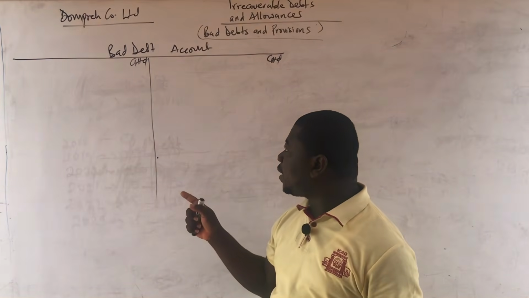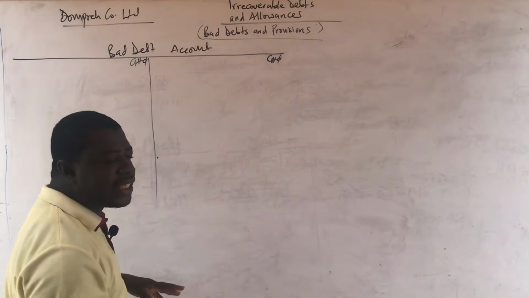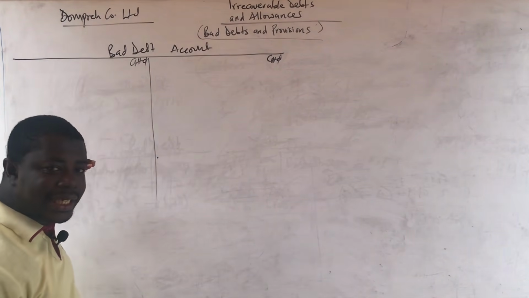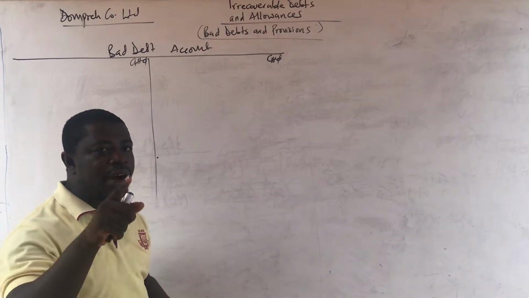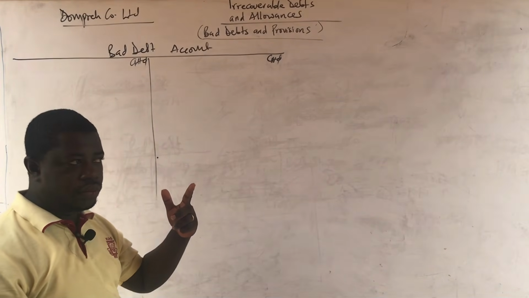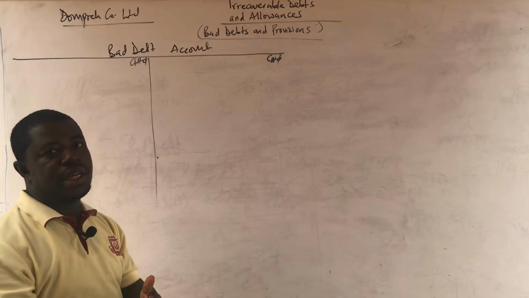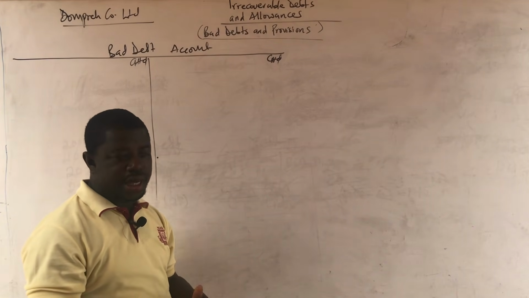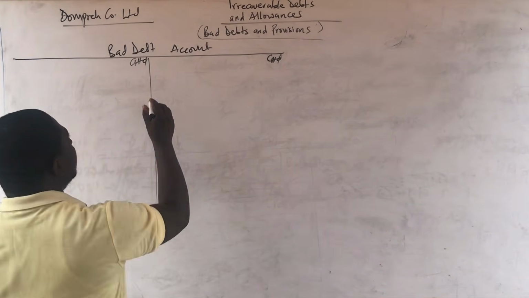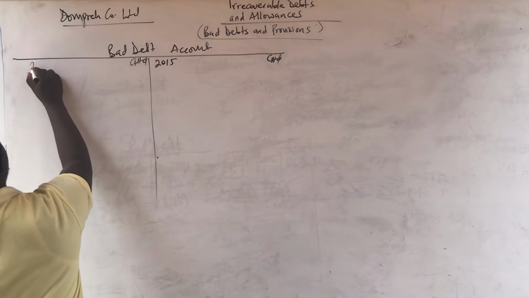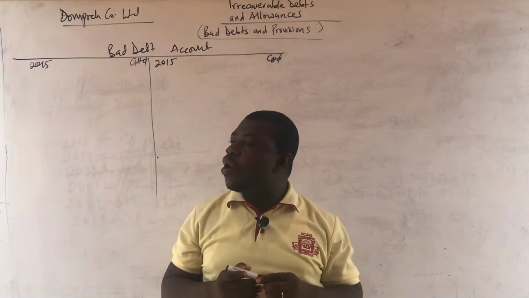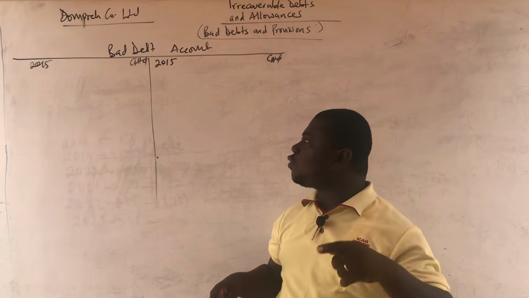And this is where I want you to pay attention to something. We are preparing this account year after year. We have 2015 to 2018. So we are going to prepare year after year. Now, make sure that you are not combining 2 years in one. I've seen some before. Okay, and some books have even made those mistakes. So if you are studying the books, you should be careful. Some information there may not be exactly what you need to put there in the exam. What I'm trying to let you understand is that you have to finish preparing for 2015, close it off before you move to 2016 and prepare. Because what we are doing here, practically in the office, we are not going to do that.